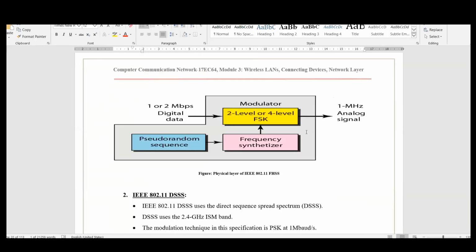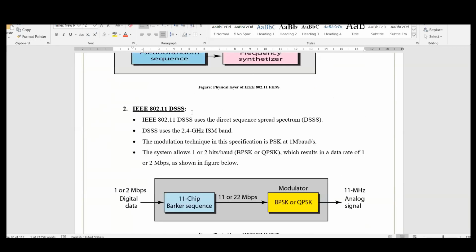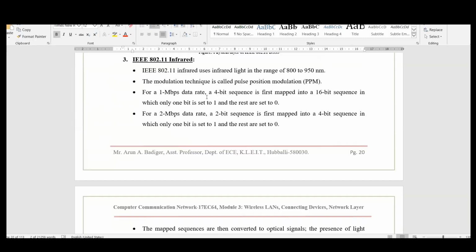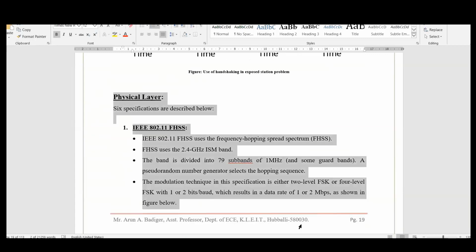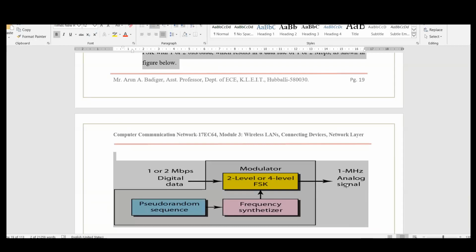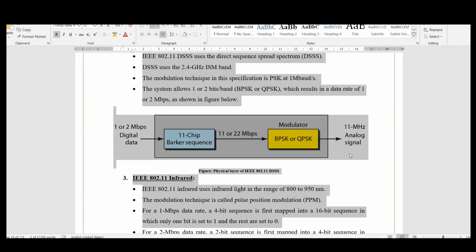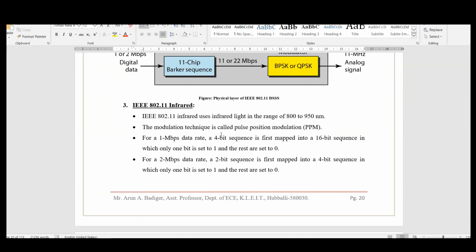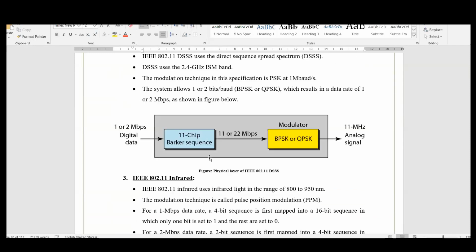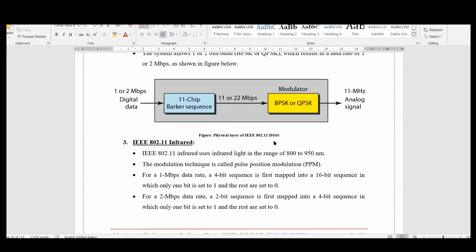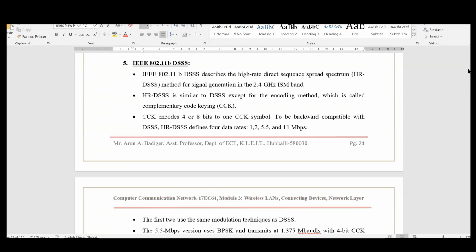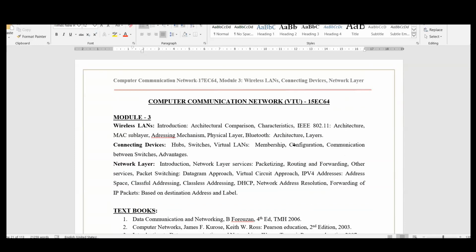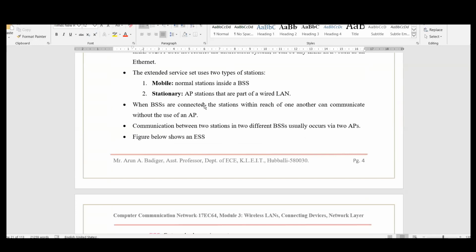This is not so easy a topic. It is a bit difficult because you have to know about DSSS, OFDM and frequency hopping spread spectrum, since all these topics come under your higher level studies of communications, which you will not be studying right now. By the end of the semester or next semester, we will come across these techniques. Without knowing these techniques, understanding this will be a bit difficult, but I have tried my level best to convey as much knowledge as I can. This is about the different physical layer techniques used in Wi-Fi that we have discussed.